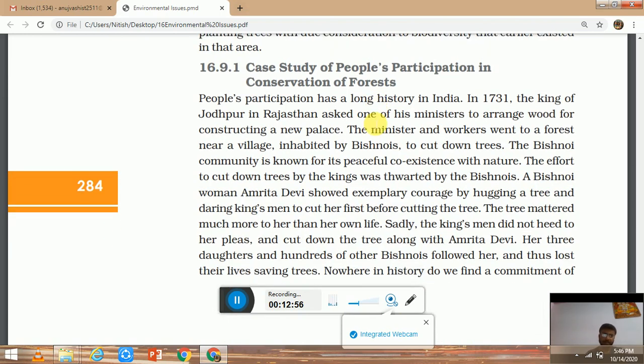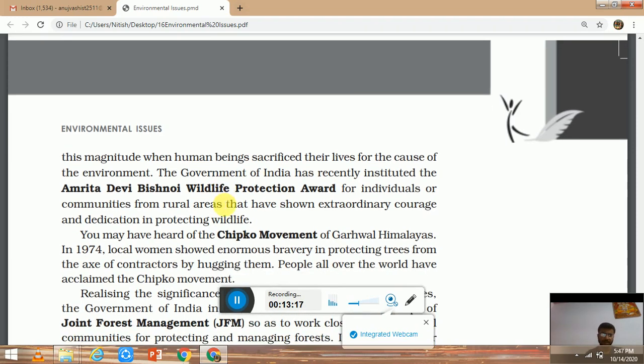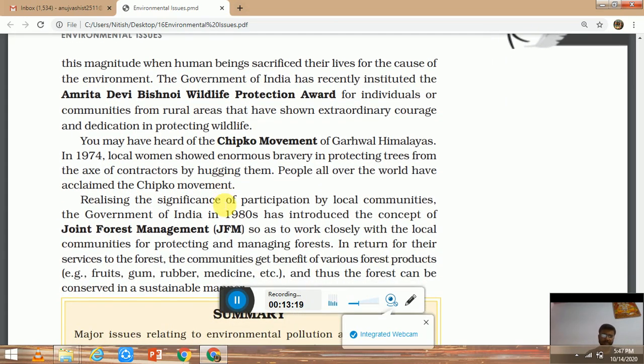The participation of local people is very important when we talk about the conservation of forests. One such example is Amrita Devi, in Rajasthan. She did a great job for the protection of the environment, wildlife and forests. That's why the Indian government started the Amrita Devi Bishnoi Wildlife Protection Award for individuals who perform similar activity. Another example is the Chipko movement in 1974 in the Garhwal region of the Himalayas in Uttarakhand. What did they do? They hugged the trees to protect them from being cut.